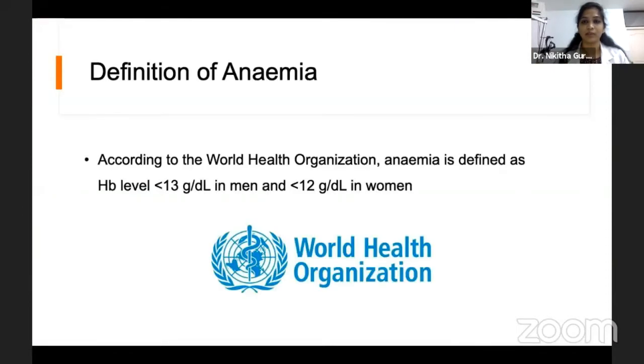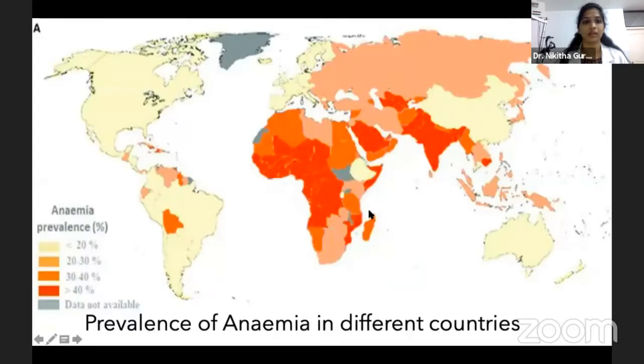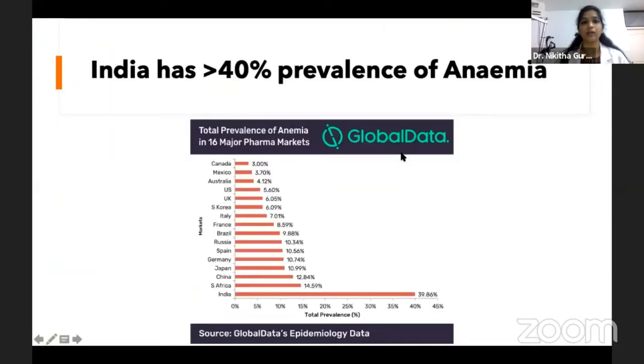No financial disclosures. According to WHO, anemia is defined as hemoglobin level less than 13 in men and less than 12 in women. When we looked at the prevalence of anemia among different countries, we found the highest prevalence is noted in Indian and African subcontinents. According to major pharma companies, India has greater than 40% prevalence of anemia.